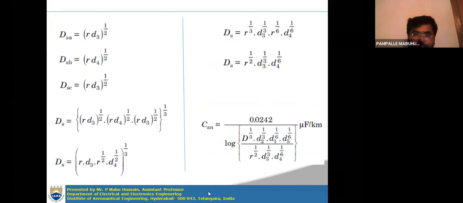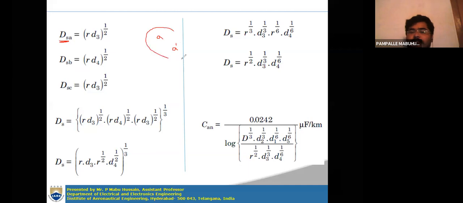Okay, right. First you determine the DSA. So DSA is the self GMD of conductor A alone. That means in conductor A you are having A and A dash, as it is a double circuit transmission line, you are having A and A dash two sets for conductor A, right?